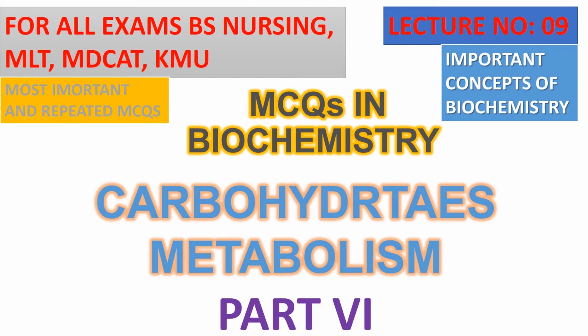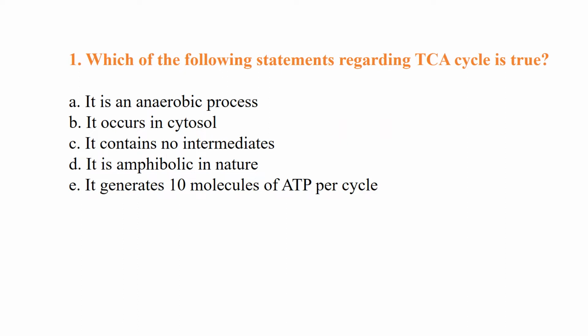This is part 6 of carbohydrate metabolism MCQs. The very first MCQ is: which of the following statements regarding the tricarboxylic acid cycle is true? It is amphibolic in nature because it involves both anabolic and catabolic pathways.